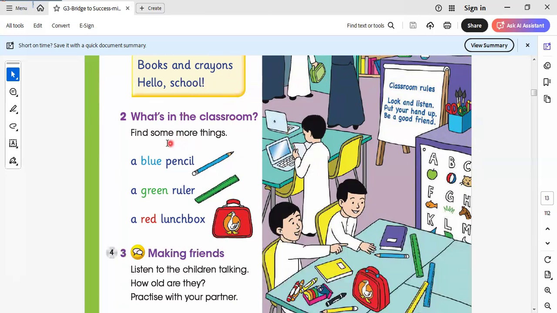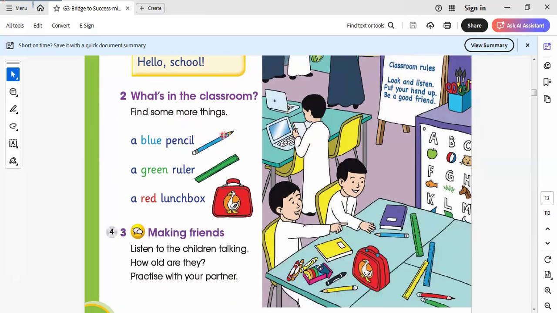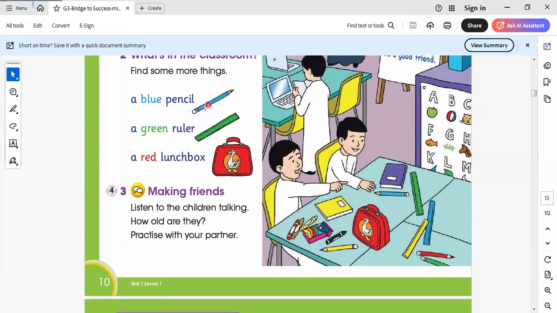What's in the classroom? Here we have a blue pen, a blue pencil, a green ruler, a red lunchbox. Let's search for everyone here. Where is the blue pencil? This one is the blue pencil. Green ruler, this is the green ruler. Red lunchbox, this is the red lunchbox.